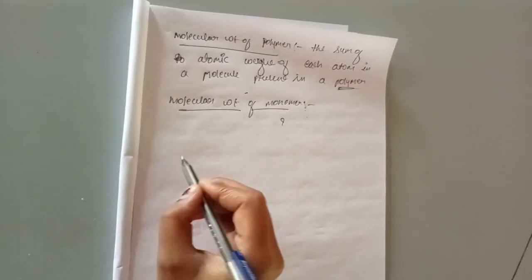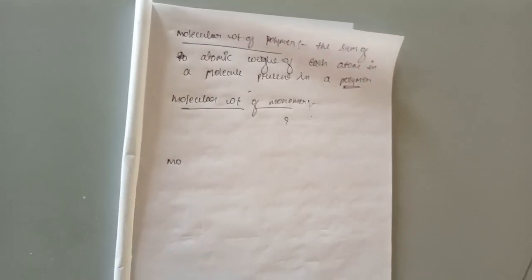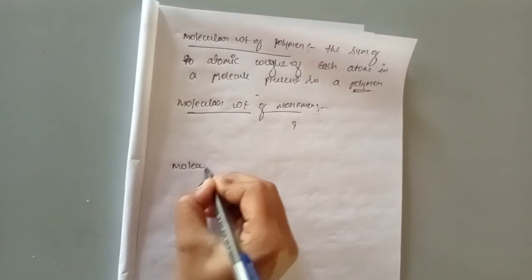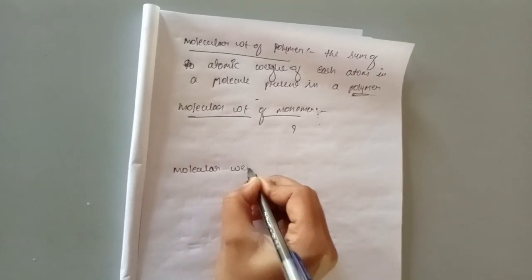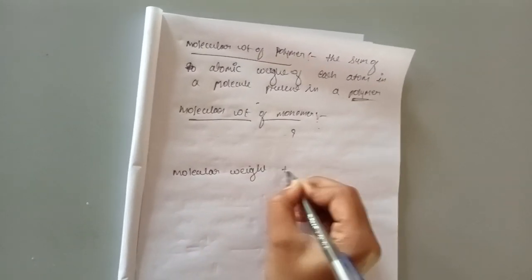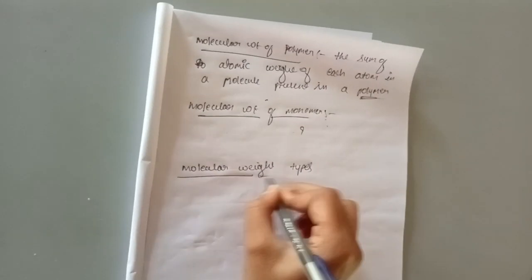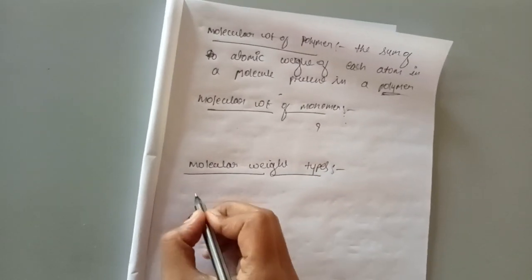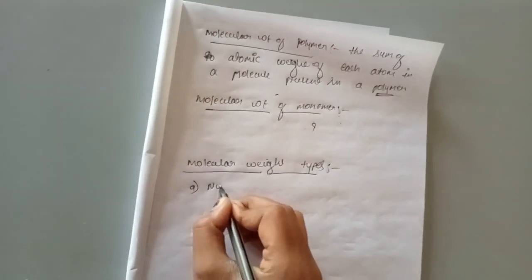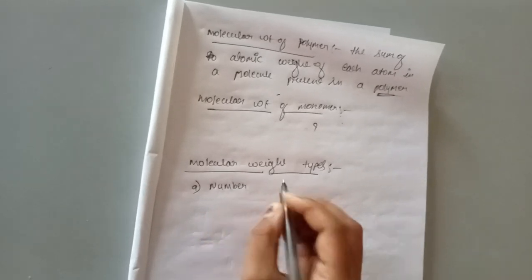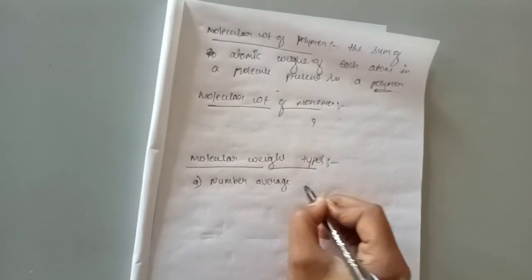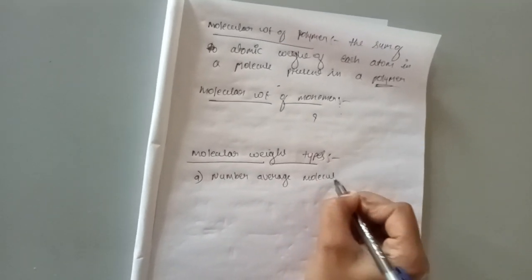And hence we can have two types of molecular weights, right? So how can we write the formula to calculate the two different types of molecular weights? The first one is considered as number average molecular mass.